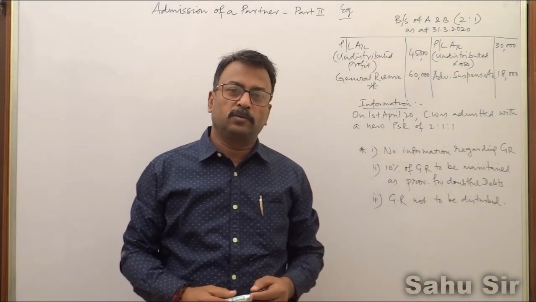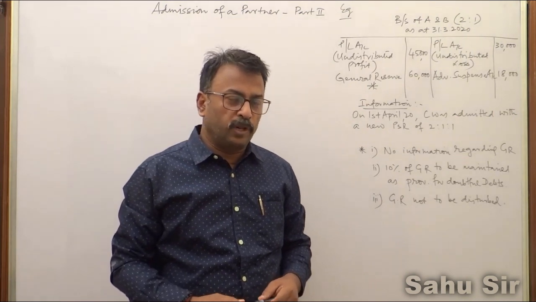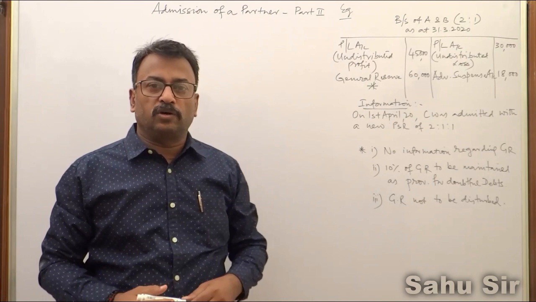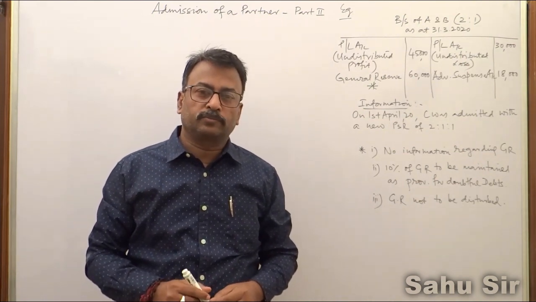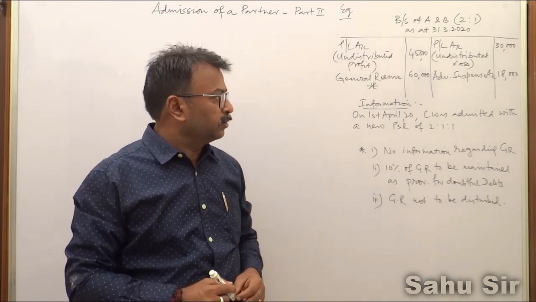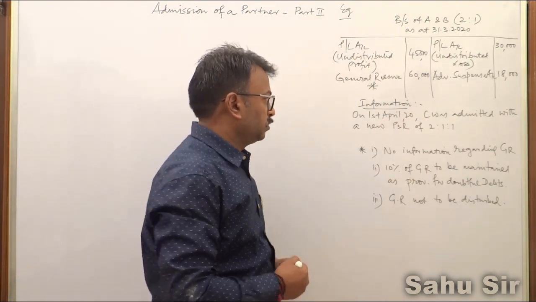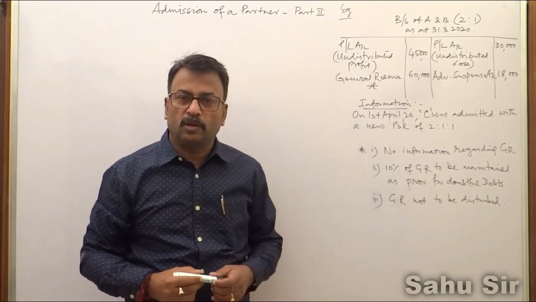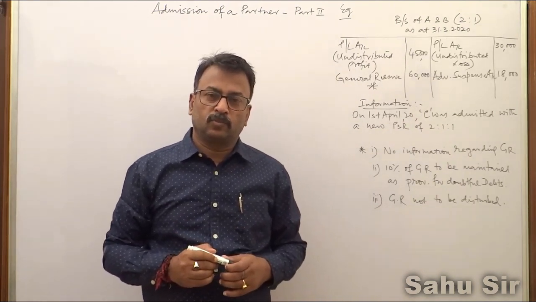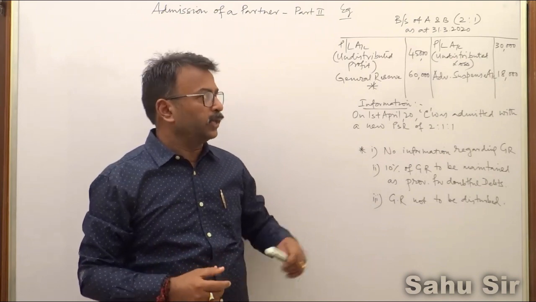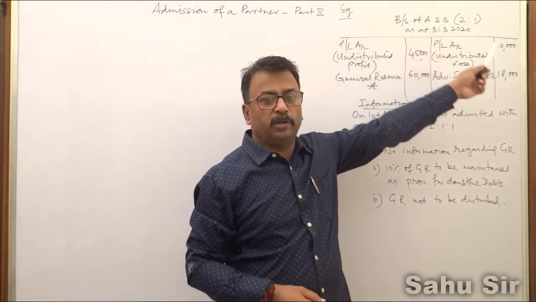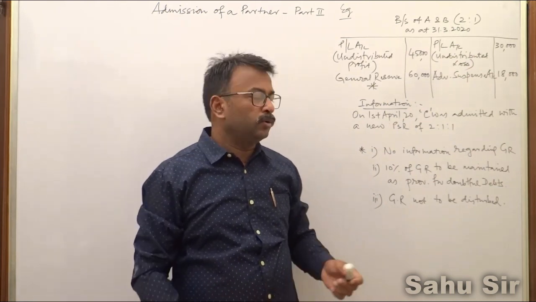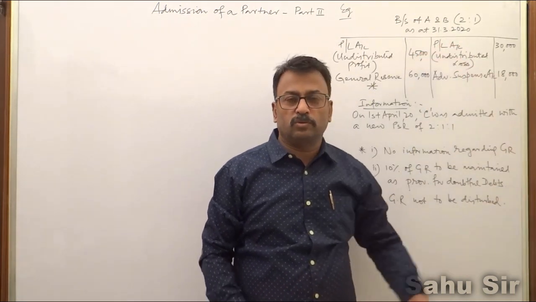Now today I am going to explain, in case of admission of a partner, when C is admitted as a new partner in a firm where A and B are the partners and their old profit sharing ratio is 2:1.